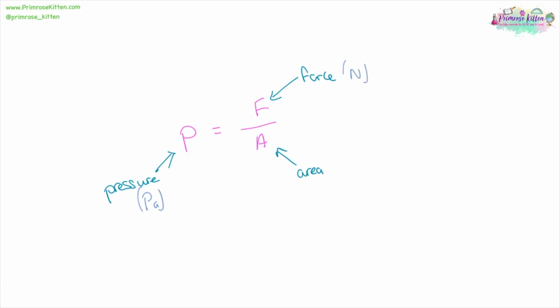Pressure equals force over area. The units for pressure are pascals. For force it is newtons, and for area it is meters squared. I have seen exam questions which use newtons per meter squared for pressure. If they do that in the exam question, give your answer in the same format. I've also seen exam questions where they've done newtons per centimetre squared. So if the question is in that format, give your answer in that format. This is one that you have to pay attention to because they could be sneaky here.